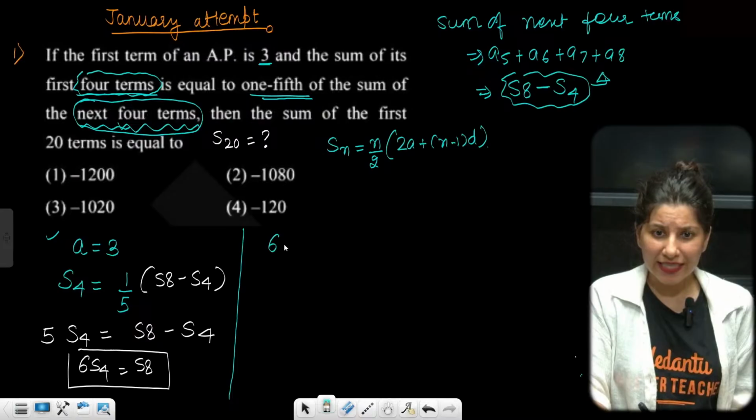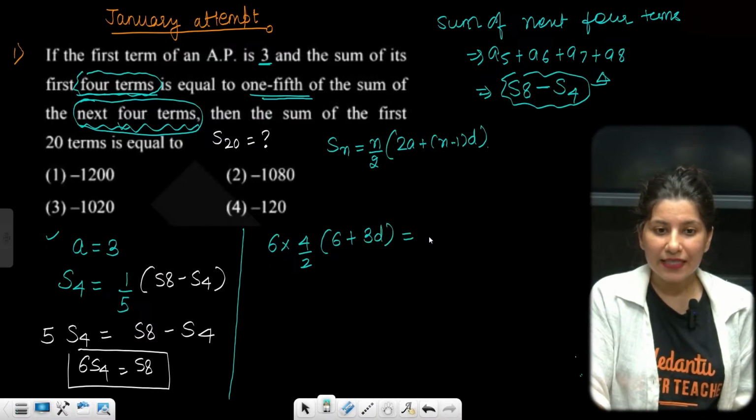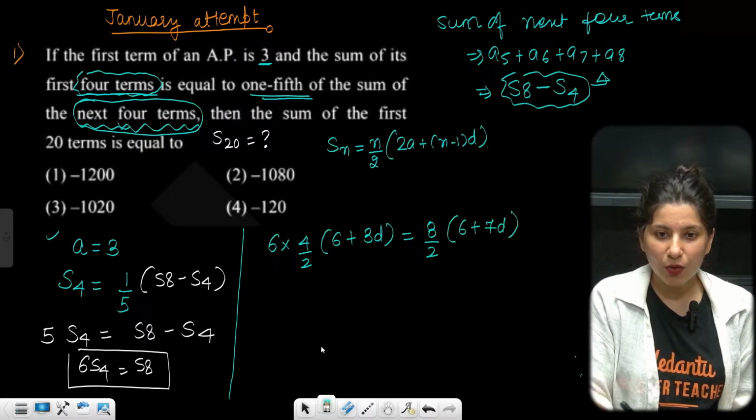Okay, so 6 times S4 is 4 by 2, 2 times a. So 2 3s are 6, plus 3d, is equal to S8. S8 is going to be 8 by 2 and 6 plus 7d. Now you just need to solve it.